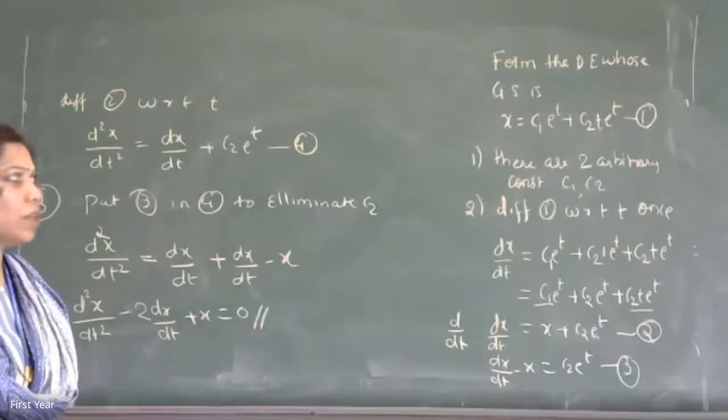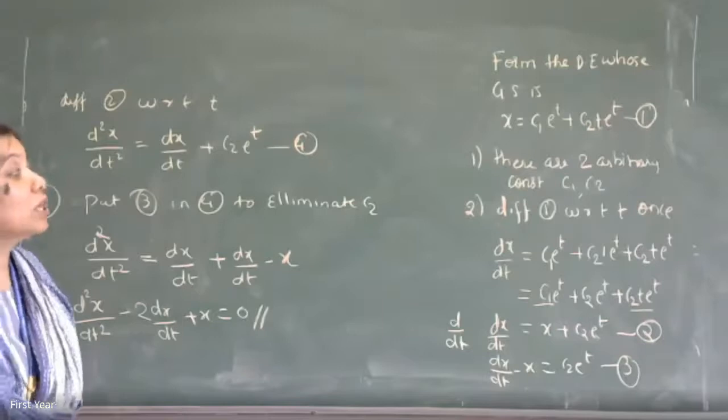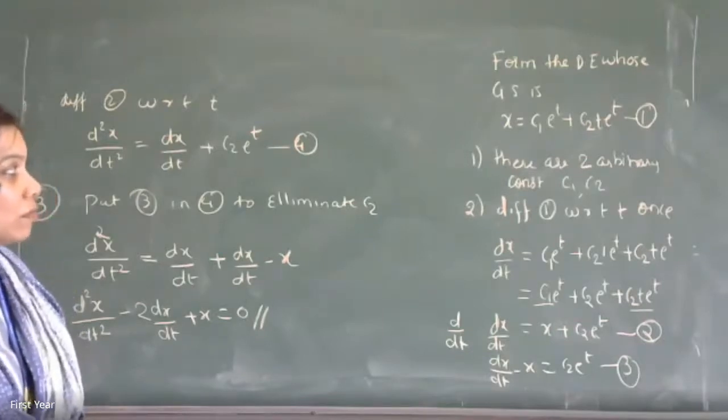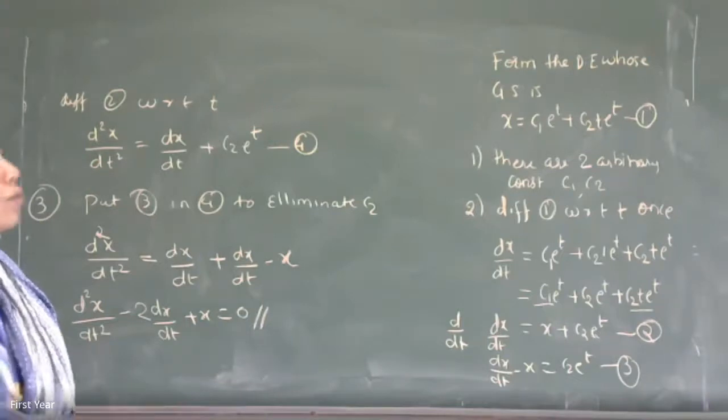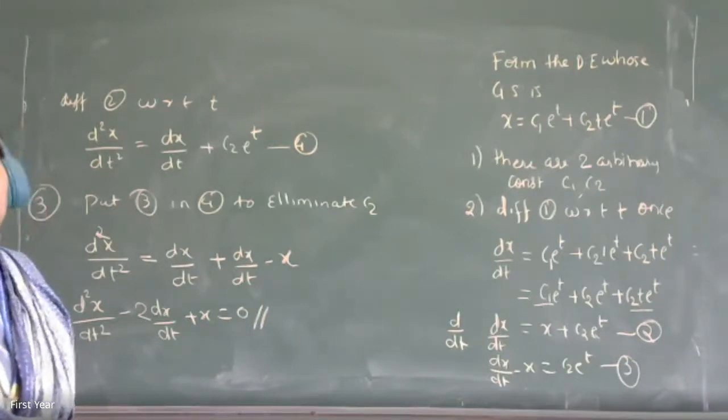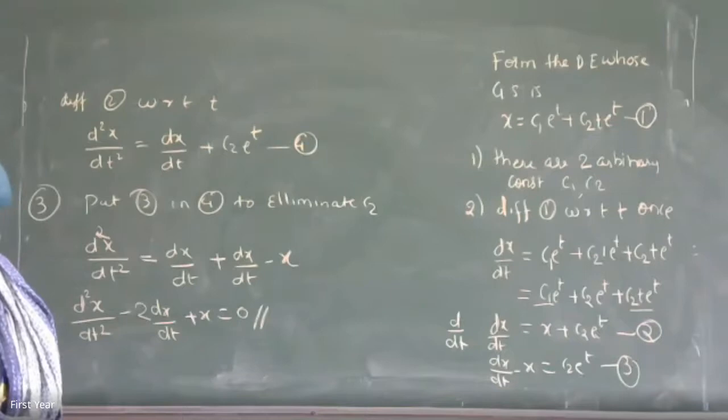Ma'am, if we multiply with e to the power minus t, then it takes much less time. Sure, now you can go for that. C1 will be allowed. That is also fine. Now, this is one way that yesterday I told, by back substitution. All possible methods, whichever becomes simple for you.